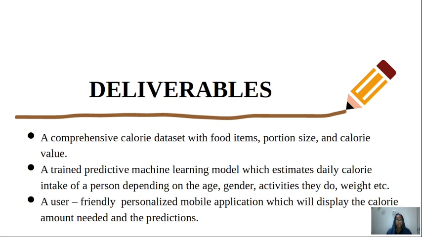So the deliverables of my project will be a comprehensive calorie dataset with food items, portion size and calorie value, and a trained predictive machine learning model which estimates daily calorie intake of a person depending on their age, gender, activities they do, weight and some other factors. So my main deliverable will be a user-friendly personalized mobile application which will display the calorie amount they need per day